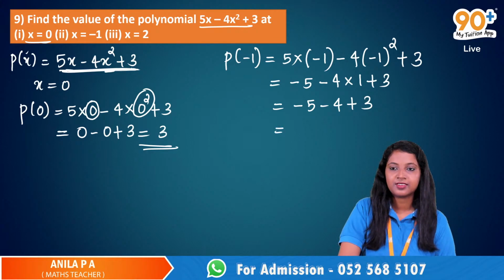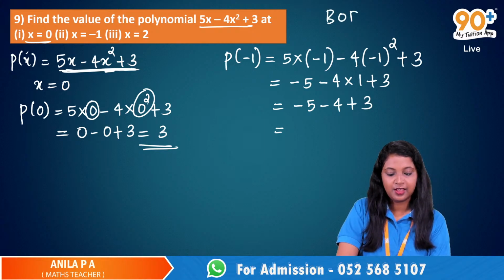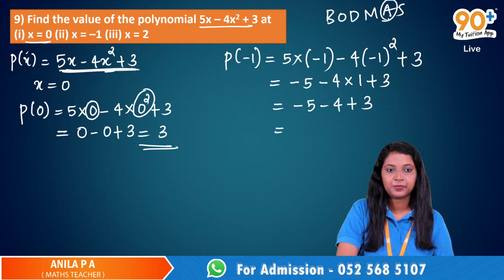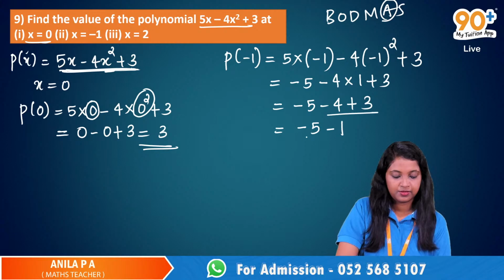Then we use the BODMAS rule. First we take the addition. We add -4 and +3, which will give us -5 -1. And when we finally evaluate, it will be -6.